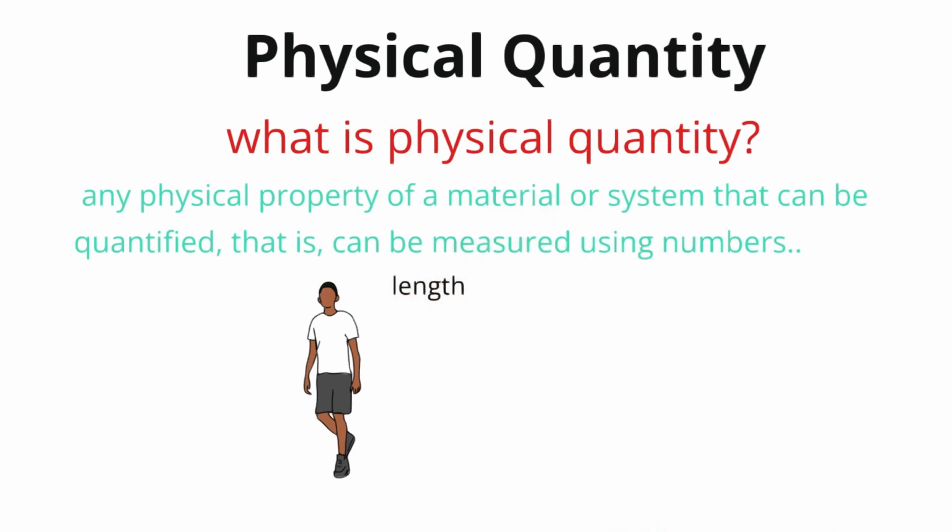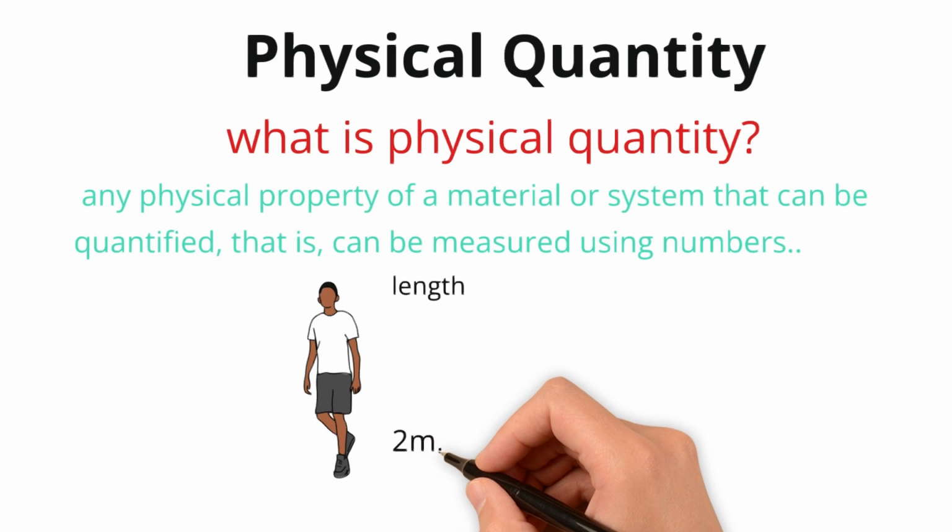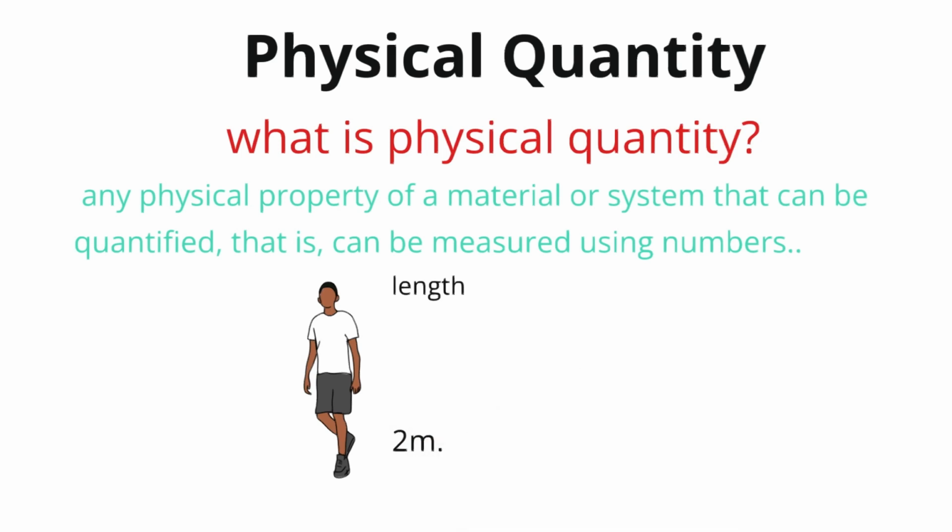Let us consider this man. Let the height of this man be measured in length. Let's say the height of this man is 2 meter. Now remember, a physical quantity is nothing but a magnitude with its suitable unit.